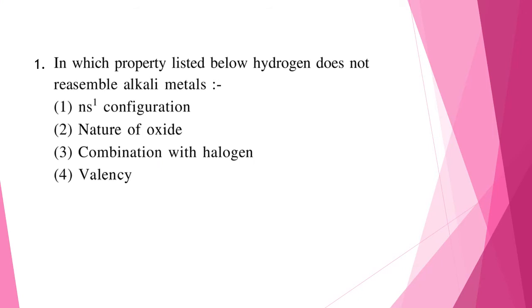Question 1. In which property listed below, hydrogen does not resemble alkali metals? So the nature of oxide is different for hydrogen and for alkali metals. So the correct answer here will be option 2.